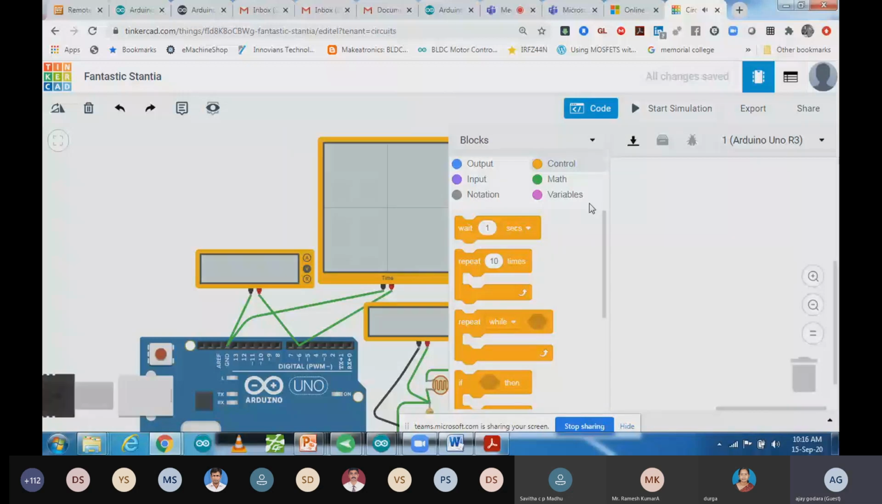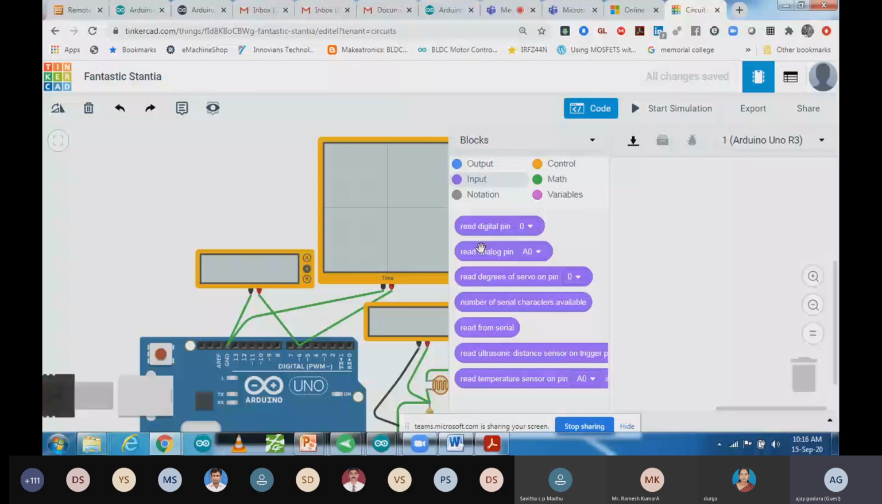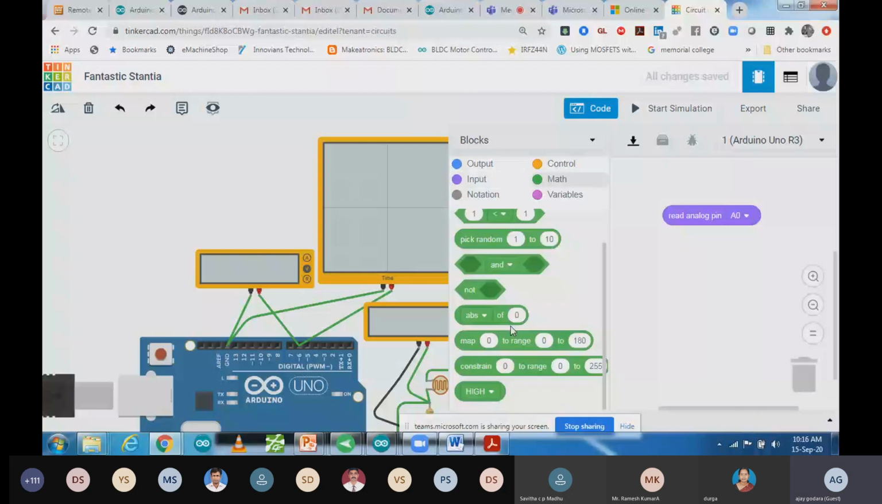We are going to take it from the A0 pin, and this value I want to map to the output in the format of 0 to 255, because in Arduino we read on the analog pin in the range 0 to 1023, but when we write on an analog pin, over there we write in the format of 0 to 255. So how can we map it? I'm going into math. Take the map function. This value I want to map to the range 0 to 255.